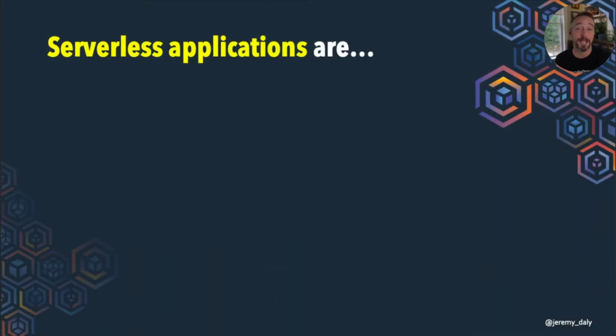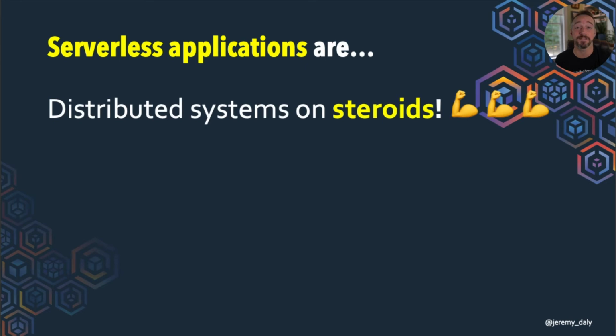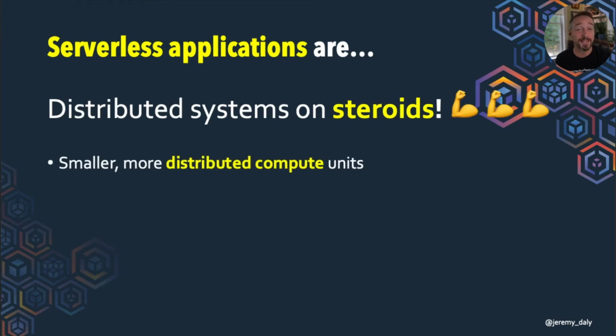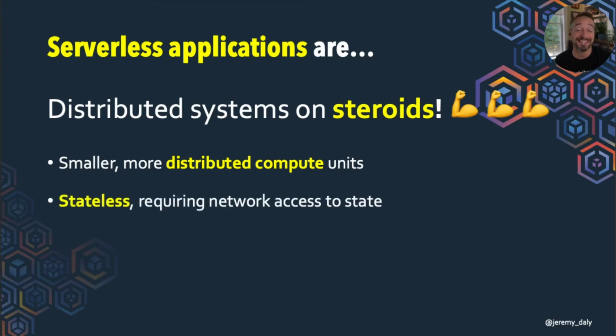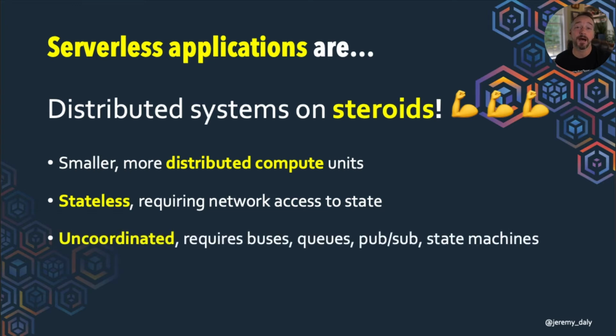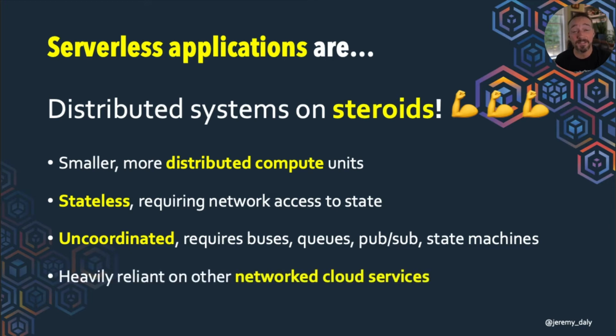So serverless applications are basically just distributed systems on steroids. That's because we have smaller, more distributed compute units, more things to think about. We have to deal with statelessness, right? Most of the functions that we're going to use are going to be stateless, which means we have to rehydrate them. They're uncoordinated, right? So you have all these different services. They require buses or queues or pub/sub services or state machines in order for them to be able to communicate with one another. And finally, they're heavily reliant on other networked cloud services, all right?